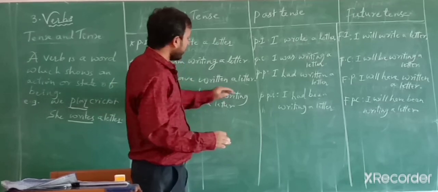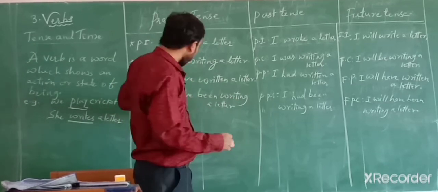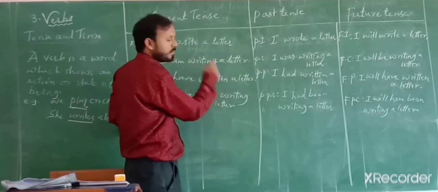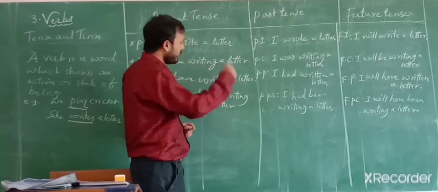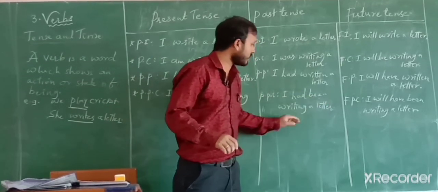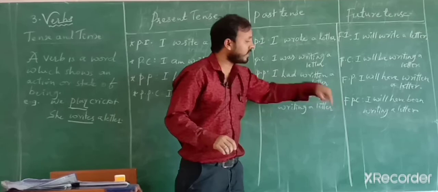I have been writing a letter. I have been. If the subject were he, it would be he has been. So, I have been writing a letter. Past: I had been writing a letter. Future: I will have been writing a letter.